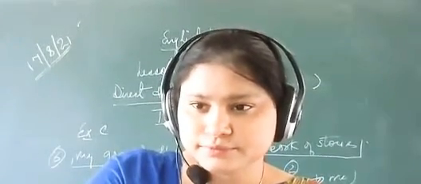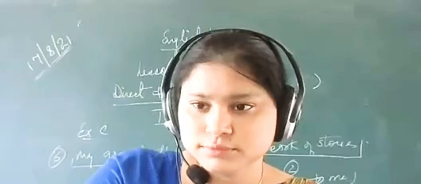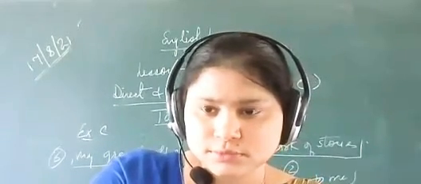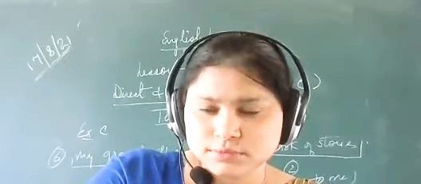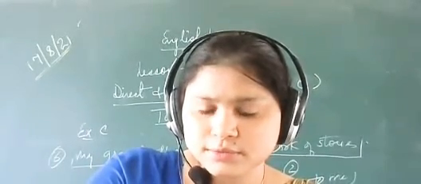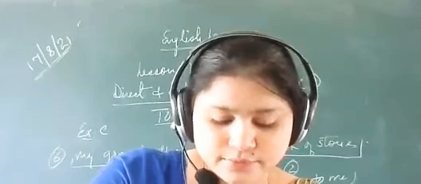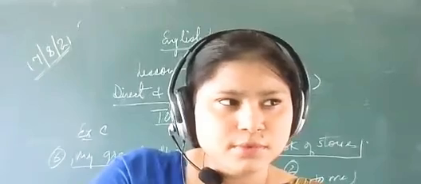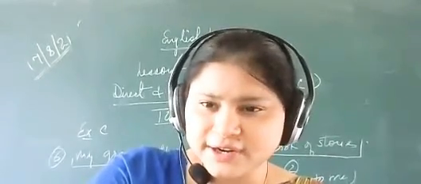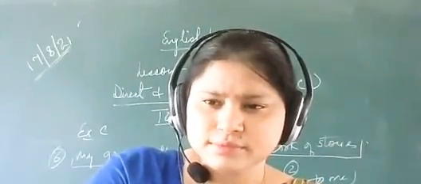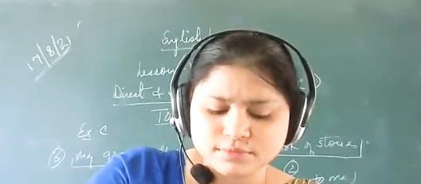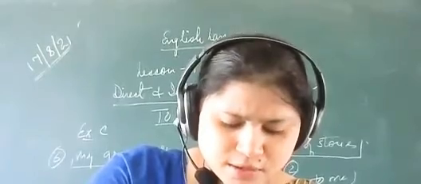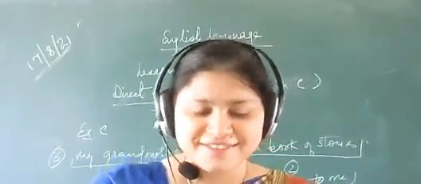Ananya Kumari. Yes, ma'am. Tell first. Ma'am, I don't understand direct object.